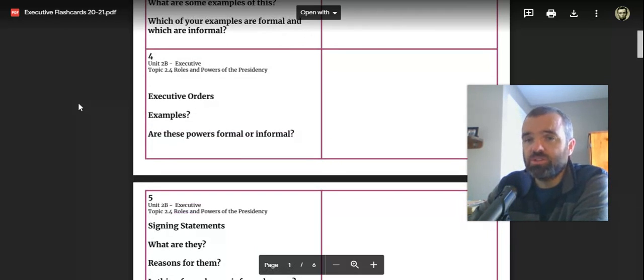Executive orders, these are orders that are basically written by the president, and they do have the force of law. They are not explicitly listed in the Constitution, but they're derived directly from the fact that the president is the chief executive. And they have been upheld, but they can also be struck down as violations of the Constitution if the president goes too far in instructing government agencies to do certain things.